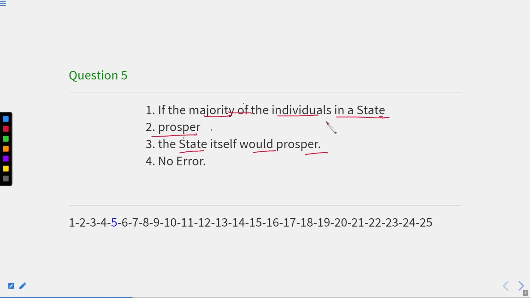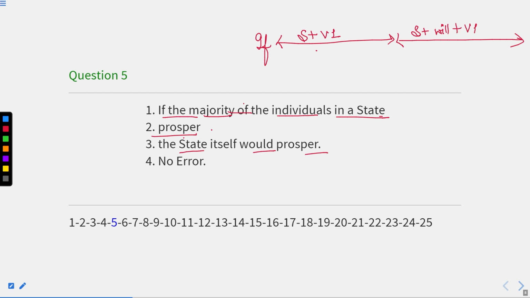So in this again, if we see the first clause, the if clause, in the first type of condition, after if the first clause contains subject plus verb first form, that means this is present indefinite tense. The remaining clause should be in future indefinite tense. That is, after subject we should have will, and after that we should have verb first form.